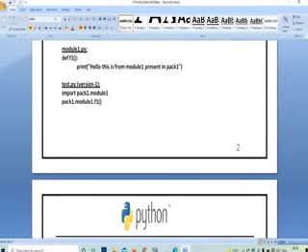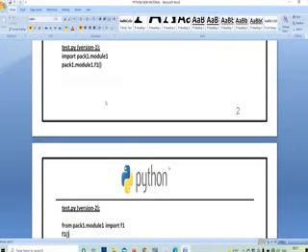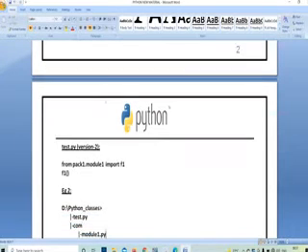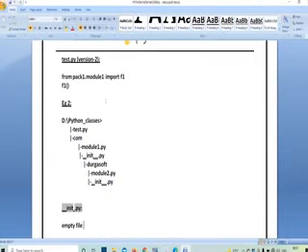So this is what the program does: import pack1.module1. You are importing the module 1 statement. What is the meaning of pack1? It means the module 1 file is present in the pack1 folder, so that is why I have written pack1 here. pack1.module1.f1 means the particular function is present in the module 1 file. I have written module 1, and in module 1 I have created a function with the name f1, so I have written f1 there. If you call that function, whatever statement you have written there will be printed.